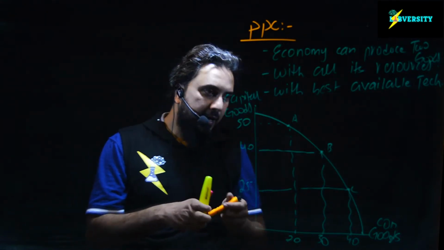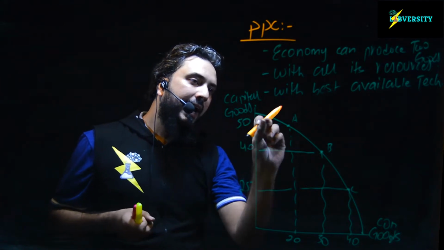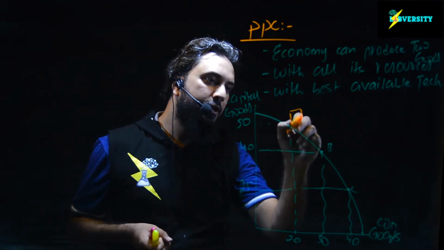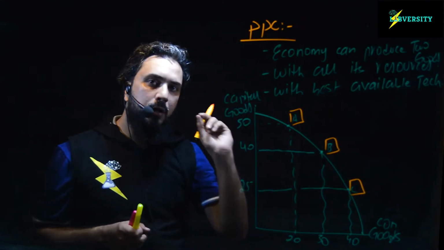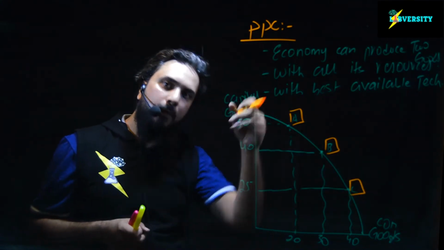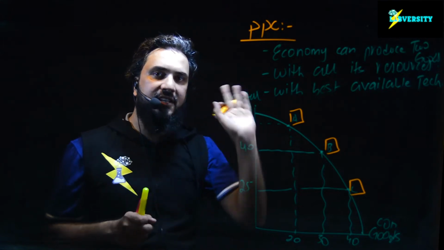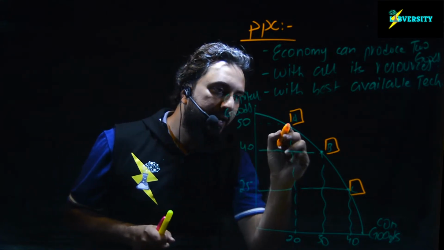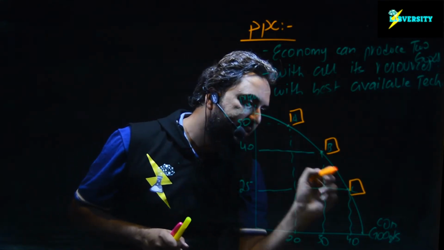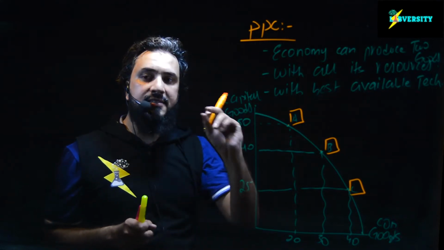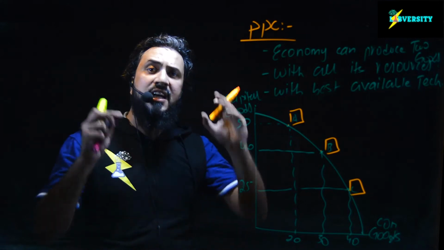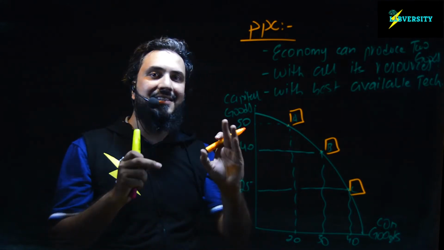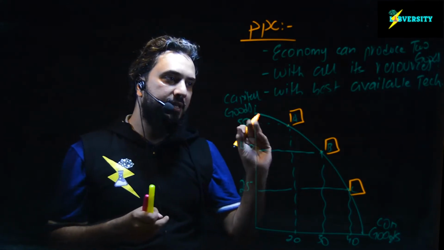Now, if the economy is producing at any point, at point A or B or C, it means the economy is utilizing all of its resources without any wastage. These points, point A, point B, point C, are considered the most efficient allocation of resources, just because the economy is not wasting its resources.